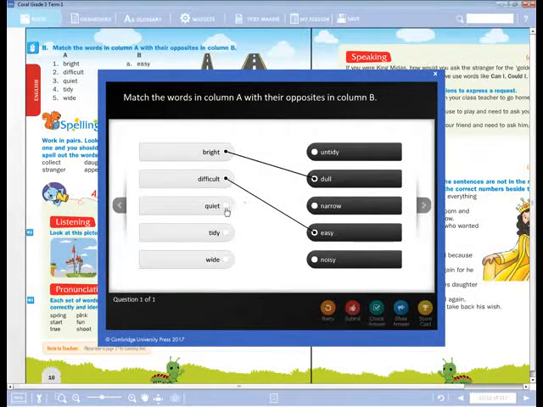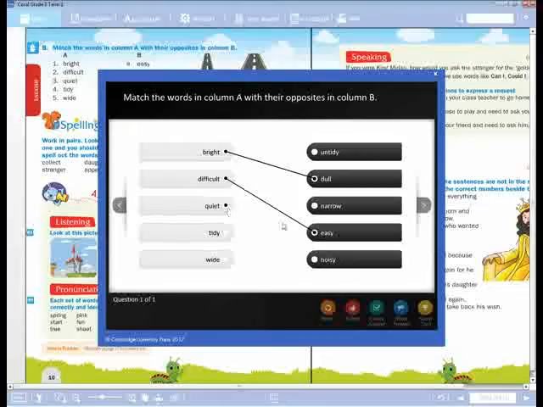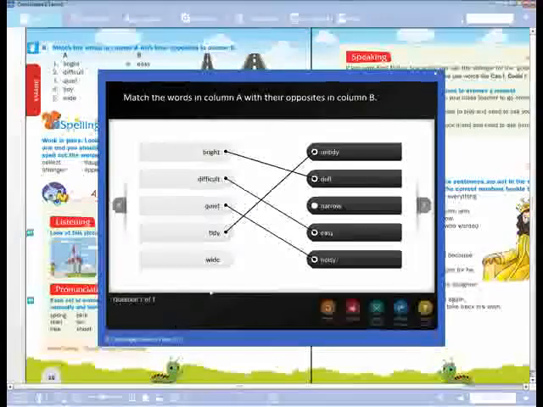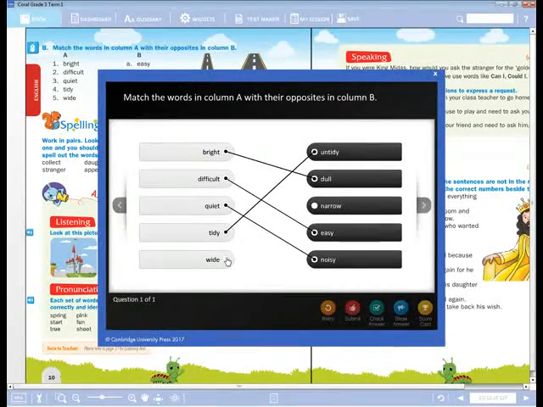Okay, now next, quiet. What is the opposite word of quiet, dear children? Calm? Noisy. Very good. Tidy, dirty. What is the opposite word of tidy here? Untidy. Okay, dear children, note down in your notebook. If you don't have the textbook, please copy it in your notebook. Wide. Narrow. Wide's opposite here is narrow.